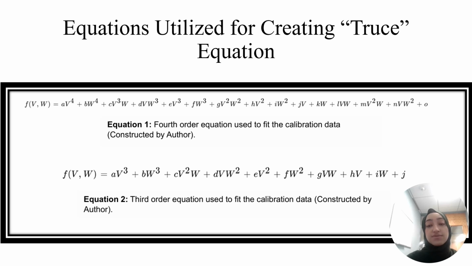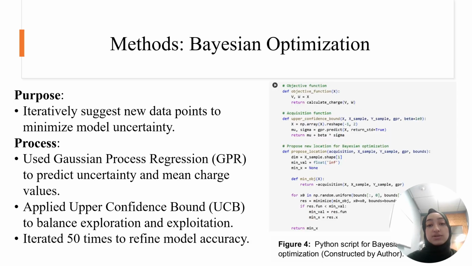This is a demonstration of the equations used to fit the data obtained from Brookhaven. The fourth order model, as you can see, is much more specific. Bayesian optimization was the cornerstone of my research. By leveraging Gaussian process regression and the upper confidence bound function, this method refined model predictions. Its purpose is to identify the most informative data points in order to minimize uncertainty. Then, utilizing those points, polynomials were created.